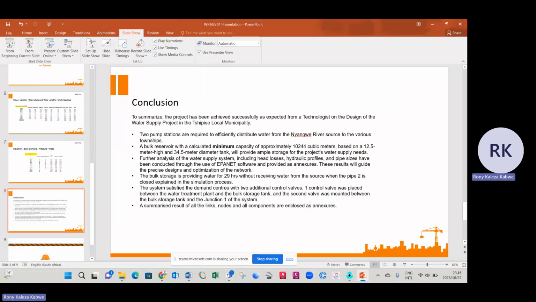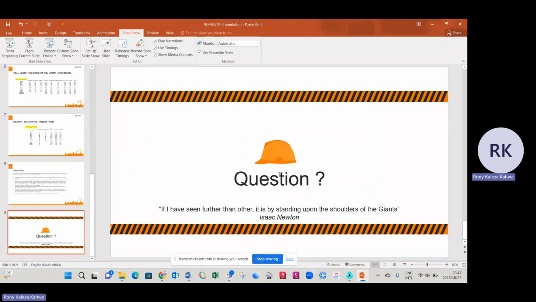Obviously, the system satisfied the water demand with 2 additional valves. I put the valves for pressure stabilization, to make sure that the system runs smoothly, and for surge protection. That was also simulated, and it is explained fully in the report. The summary results of all links and all components are also enclosed. And the last report, enclosed as the annexure, explains the flow rate that we have in each and every hour, the flow velocity, the pumping head, and head available from all the reservoirs. So this has been a good project that has assisted the learner to learn more about the hydraulic system and the water design.